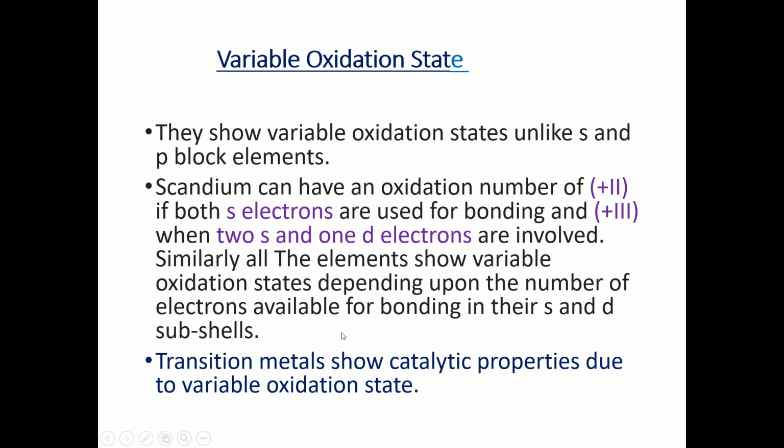The transition metals also show catalytic property due to the variable oxidation state, the presence of vacant d orbitals and the tendency to form reaction intermediates with reactants, and the presence of defects in the crystal lattice.